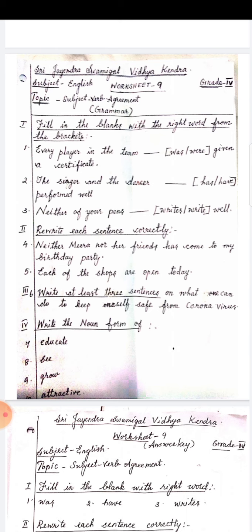Rewrite each sentence correctly. Neither Meera nor her friends has come to my birthday party. When two nouns are connected by neither nor, the verb agrees with the second noun. What is the second noun and subject here? Her friends. Is it singular or plural? Plural. So, has becomes have. What is the wrong usage? Has. As friends is a plural form, you have to use have. You should replace has with have. I'll repeat the answer. Neither Meera nor her friends have come to my birthday party.